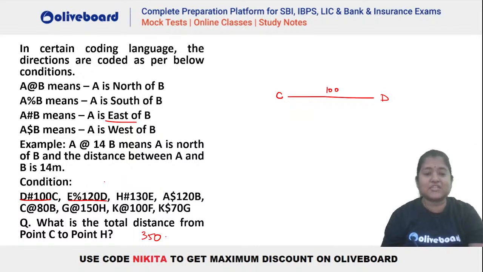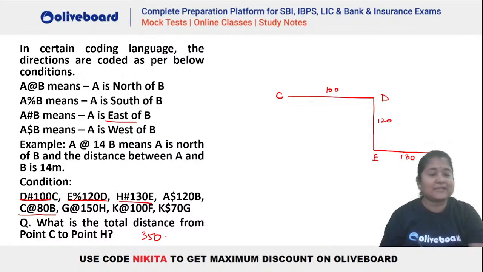E percentage 120. What is the meaning of percentage? That is south here. So that means E has to be towards the south of D. Let's say this is your E here. The distance between them is 120. Okay, so this is 120 here. Then we have H hash 130. Hash again means east. So that means H has to be towards the east of E. Distance between them is 130. So you can see this is your 130. So we got your H also.